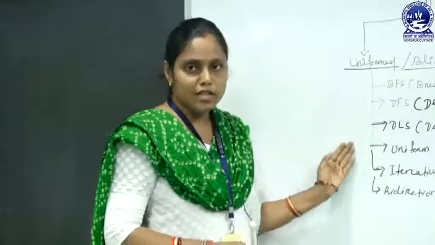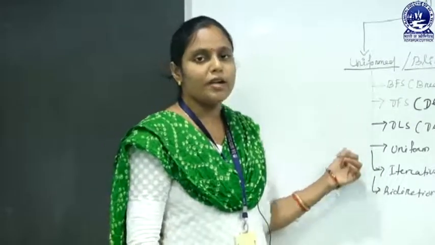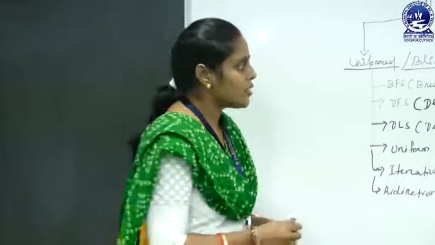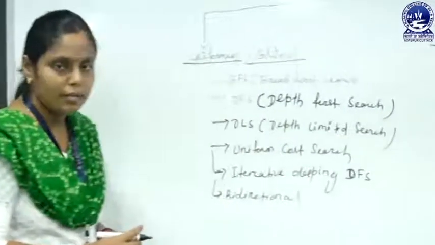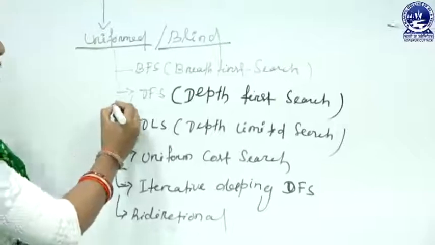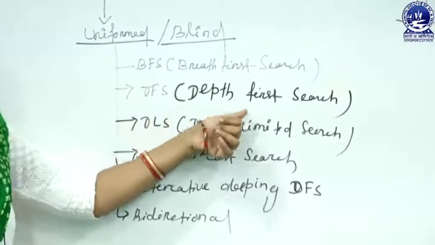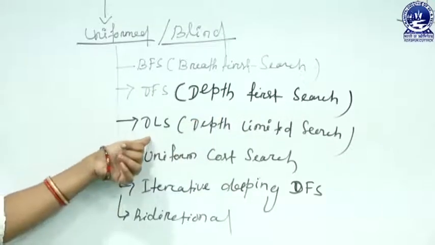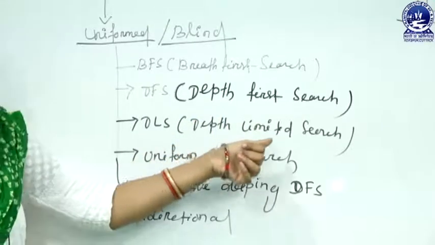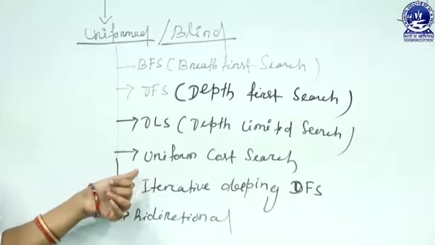In this blind search algorithm, there are different types of algorithms. First one is the BFS, that is the breadth first search. Then next one is the DFS, that is the depth first search algorithm. Then next is DLS, that is depth limited search. Then next is uniform cost search.